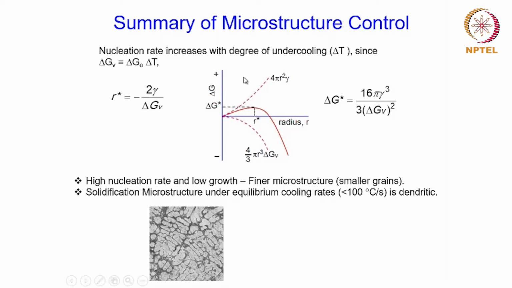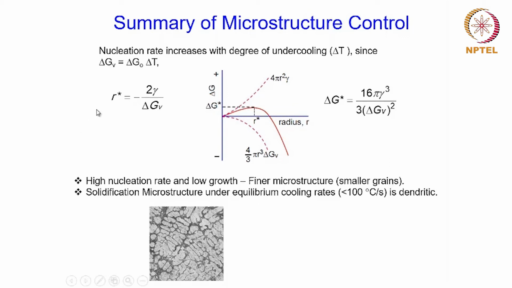Okay. Now, once the solid has grown and the solidification process is completed, the final microstructure of the solid will depend on the process parameters. And in order to understand that, we also need to look at the kinetics of the process as to what was the nucleation rate and what is the growth rate. Okay. If the nucleation rate is high and the growth rate is low, that will give rise to a finer microstructure. For example, if the microstructure is characterized by the grain size, it will lead to smaller grains.